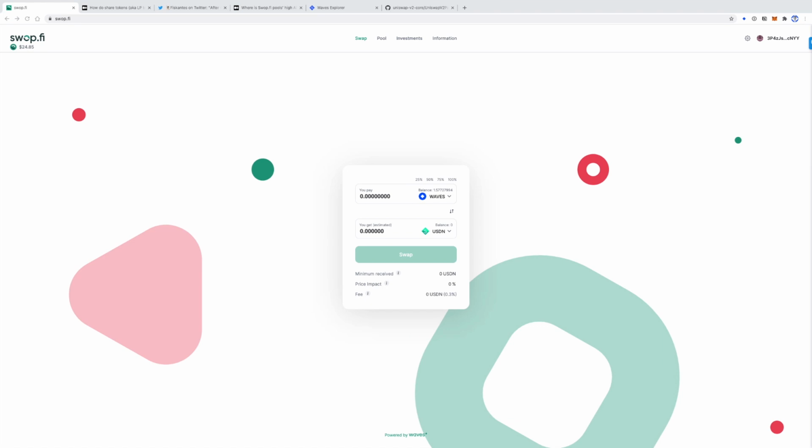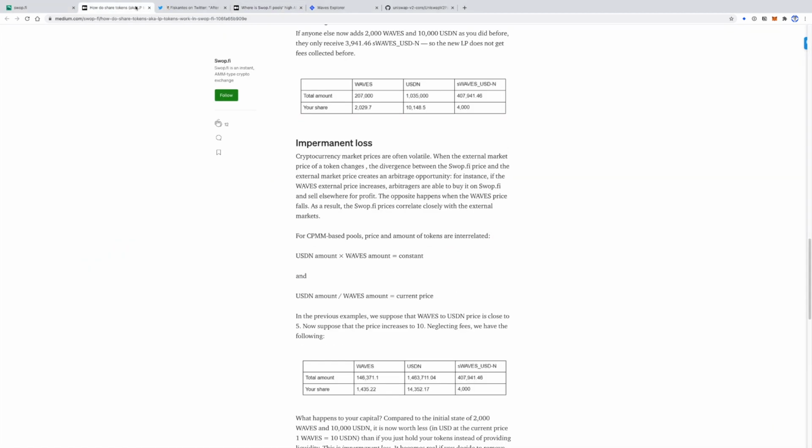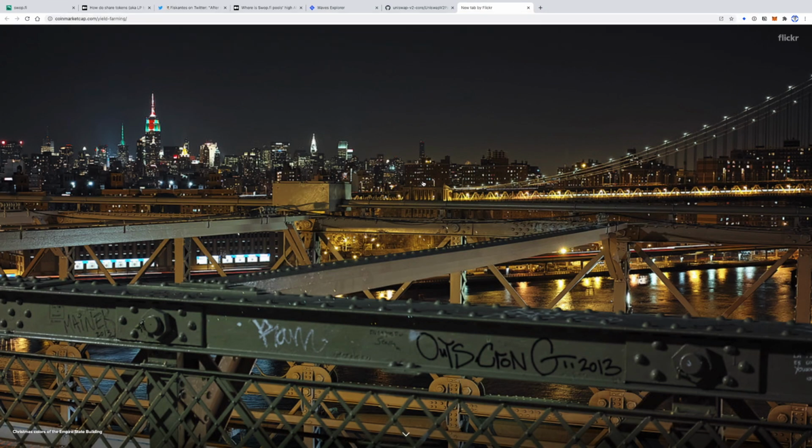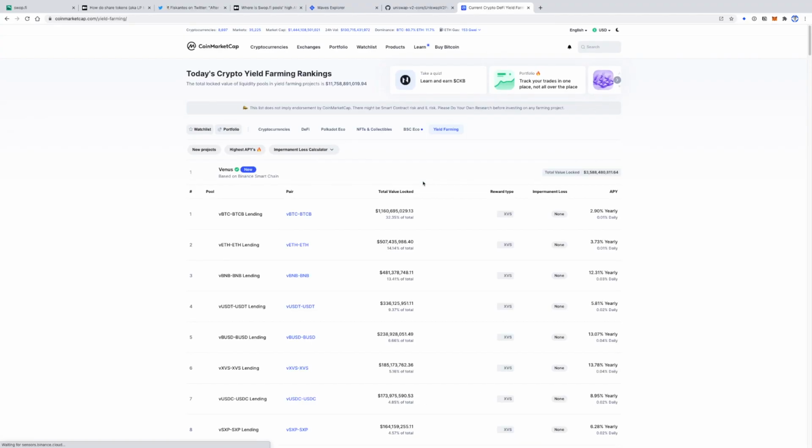You can find a lot of articles on it. For example, there is an explanation on the Swop.fi blog. So you can find more details about impermanent loss in this article. We'll provide a link to it in the description of this video. At the same time, in case of significant price changes, there are more swaps that happen, which leads to more fees accumulated. So it's usually a very complex parameter.